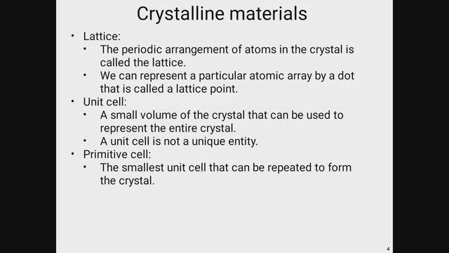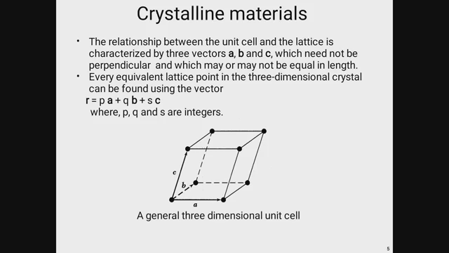Next, the unit cell. It is a small volume of a crystal that can be used to represent the entire crystal, and it is not a unique entity. Next one is the primitive cell. Primitive means this is the smallest unit cell that would be present inside the crystal and will be repeated again and again to form the crystal. So this is the crystalline material.